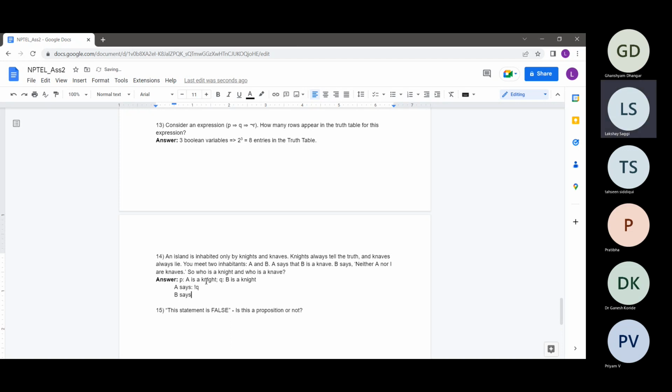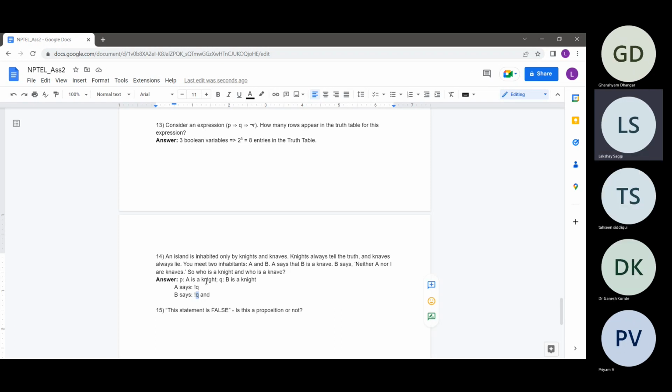And B says that neither A nor I are knaves. So B is basically saying that A is not a knave as well as B is not a knave. Sorry, I screwed up.